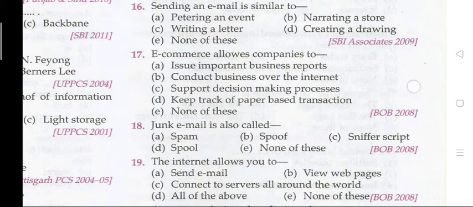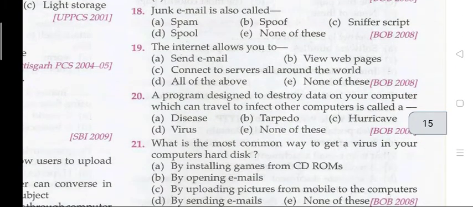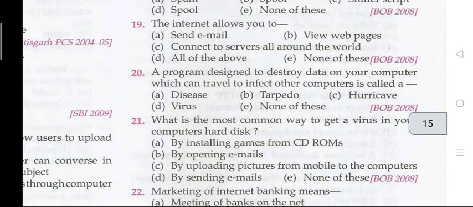Question number 17: e-commerce allows companies to... The right answer is B, that is conduct business over the internet. Question number 18: junk email is also called spam. Question 19: the internet allows you to... All of the above, that is the internet allows you to send email, view web pages, and connect to servers all around the world.